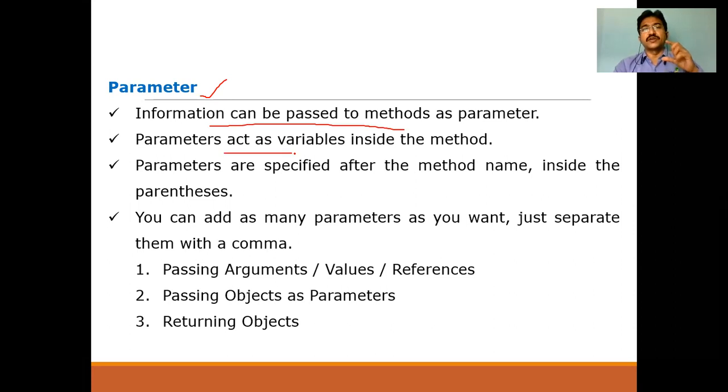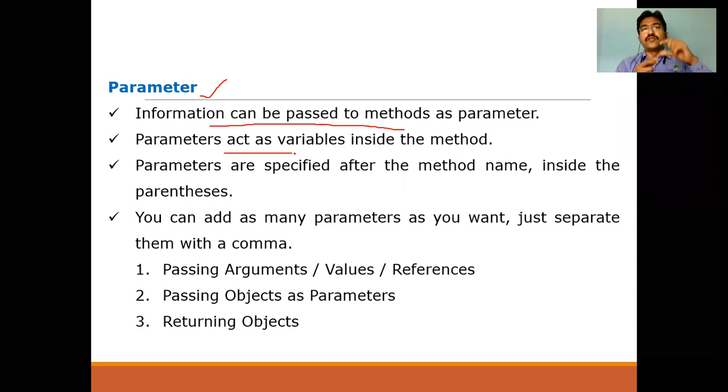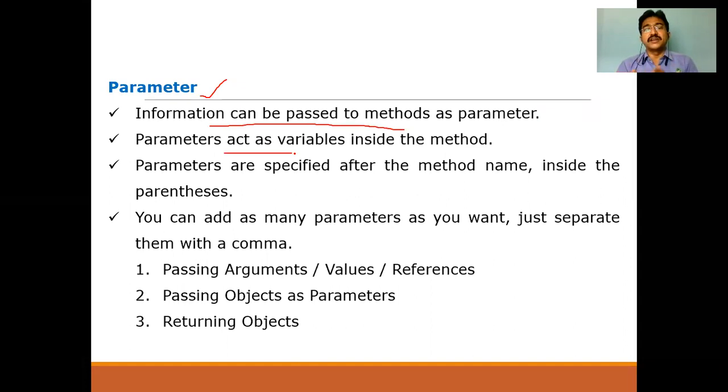These parameters, whatever you pass to the method, go from the calling function to the called function. The calling function is the one that calls the function. The called function is the definition of the function. When you call this function with these parameters, once they go to the definition, inside the open braces to close braces of the method, we can use those parameters as variables.